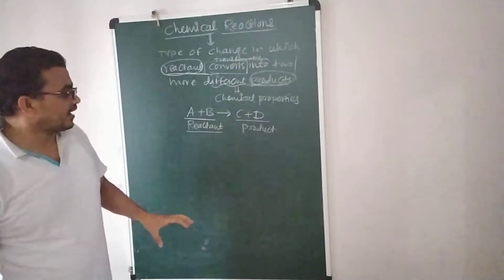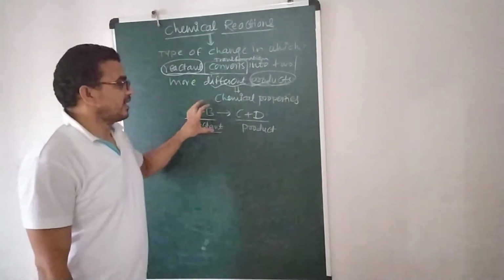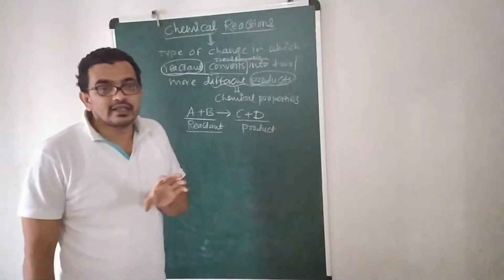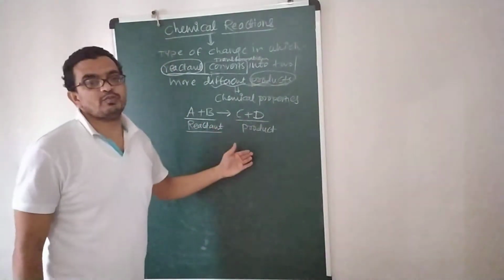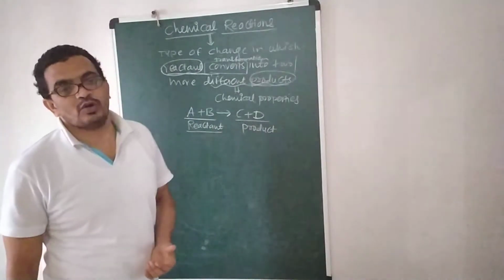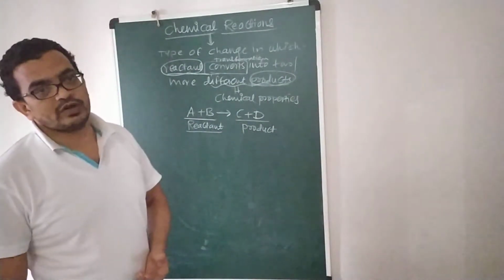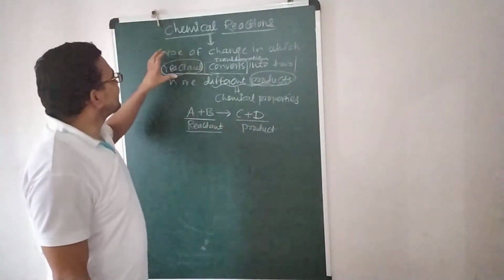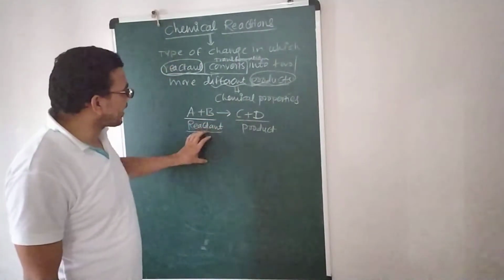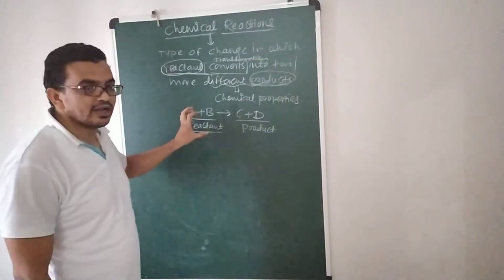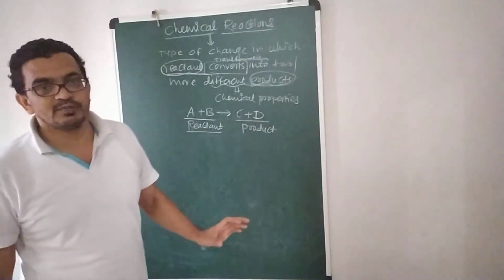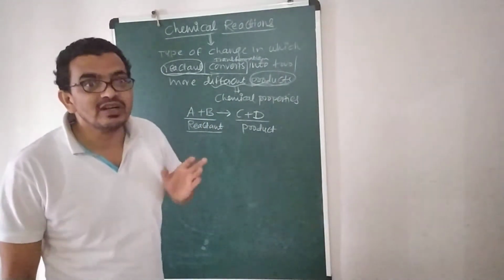Now the question is, are the reactant properties and the product properties the same? No, they are different. They show different types of properties. That is also very important. So there is a transformation of the reactants. Two reactants combine together and the chemical reaction takes place under certain conditions.